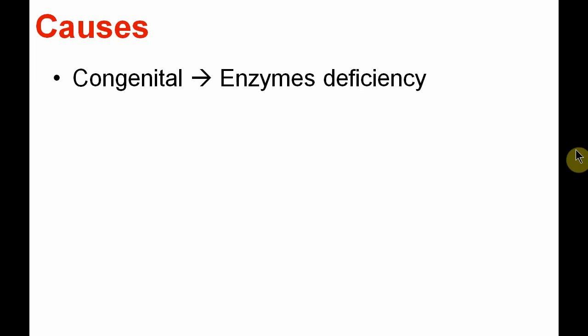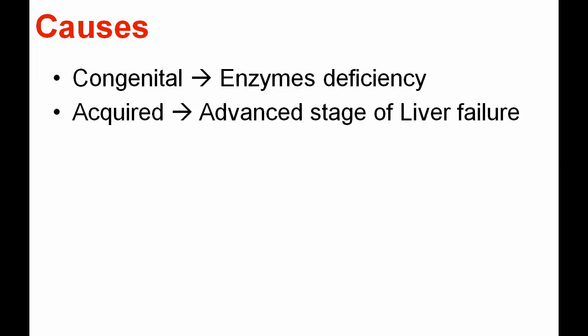The congenital cause means there is enzyme deficiency of the urea cycle enzymes. Second is the acquired cause, that is advanced stage of liver failure, where the liver fails to carry out the urea cycle effectively. So again there is accumulation of ammonia.